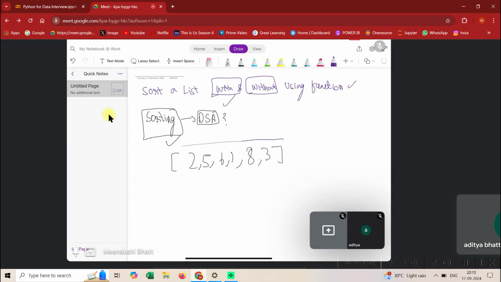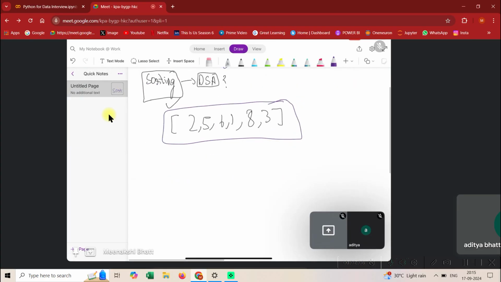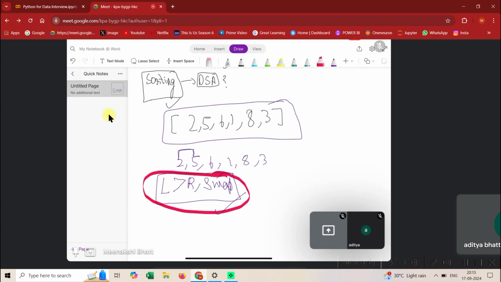Now this is a list. So the method that I'll be using is something known as bubble sort. What happens in bubble sort is that all adjacent elements will get compared. So 2 and 5 will get compared, and if the left element is greater than the right element, then we need to swap the elements. This is the trick you need to remember. Just try to mark this as the trick, and the rest you can understand with me.